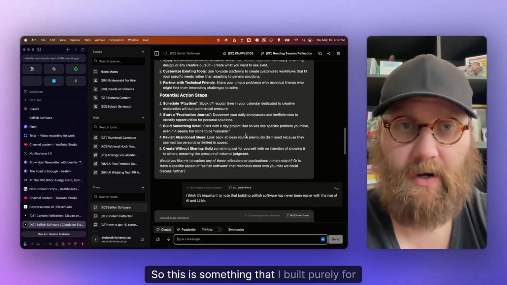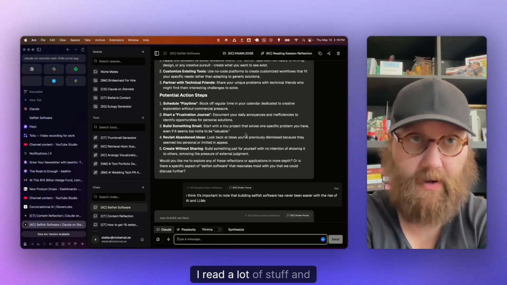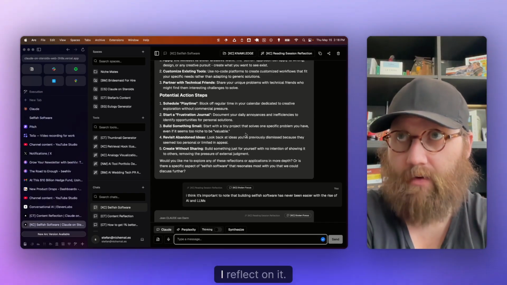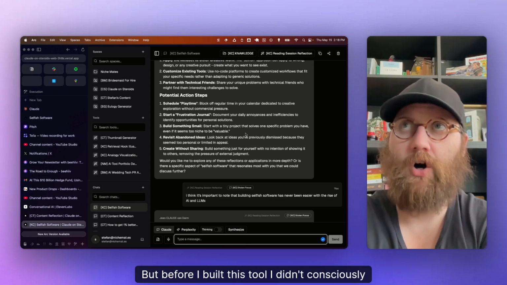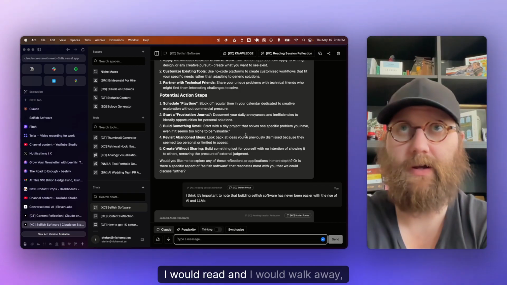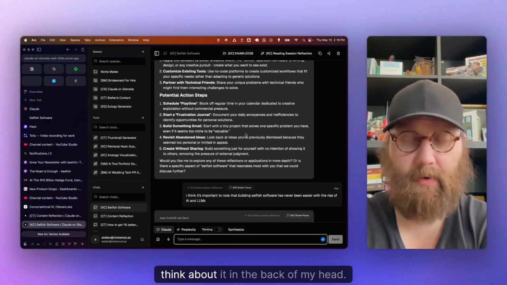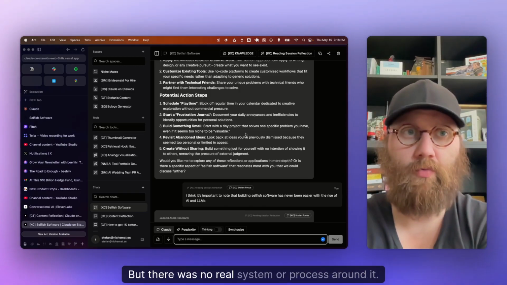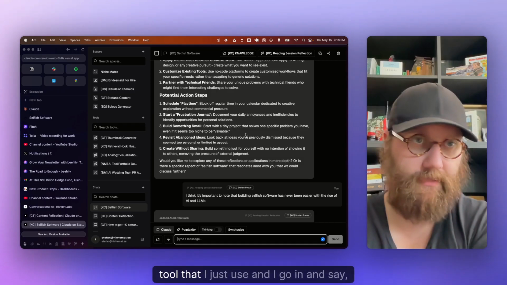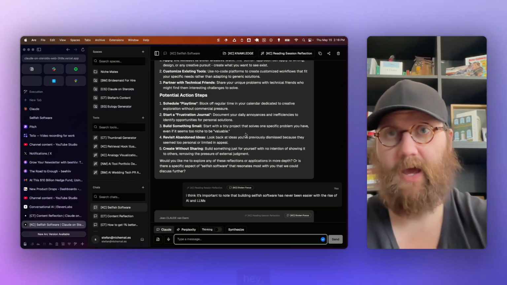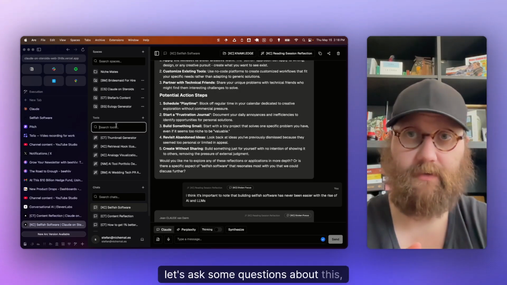So this is something that I built purely for myself, this workflow of I read a lot of stuff and I reflect on it. But before I built this tool, I didn't consciously do it, right? Like I would read and I would walk away, come back again, read again, think about it in the back of my head, but there was no real system or process around it. And so now every time I want to do that, I have a tool that I just use and I go in and say, hey, give me the insights and let's ask some questions about this, right?